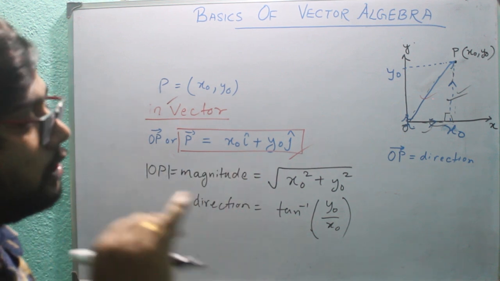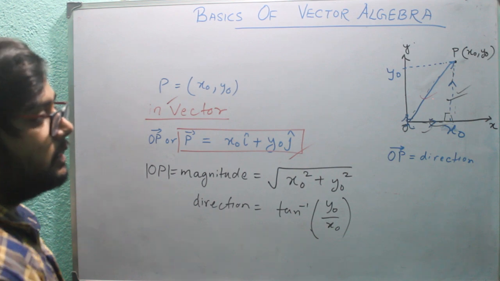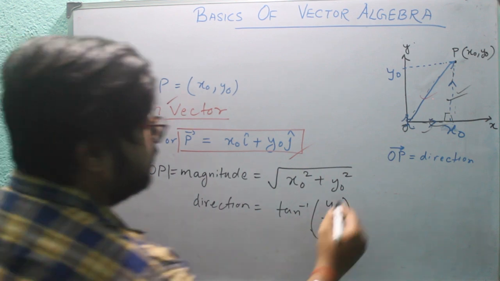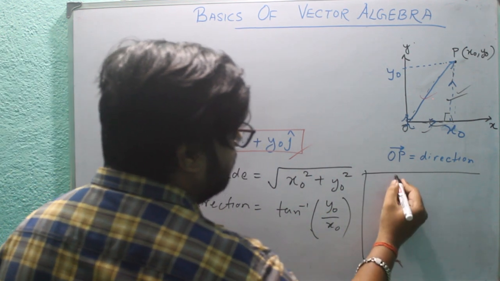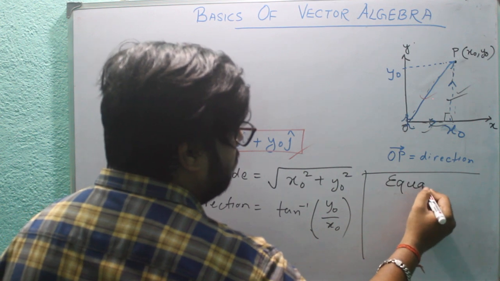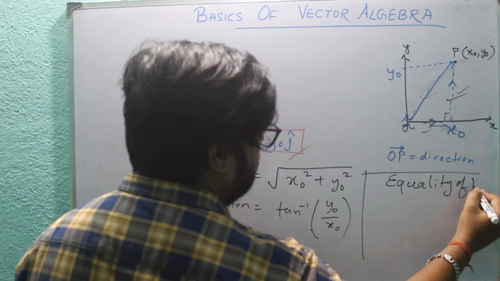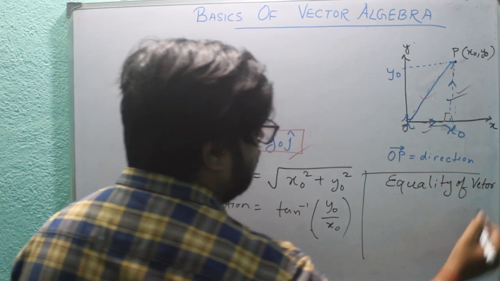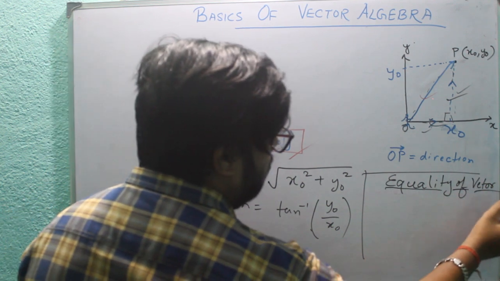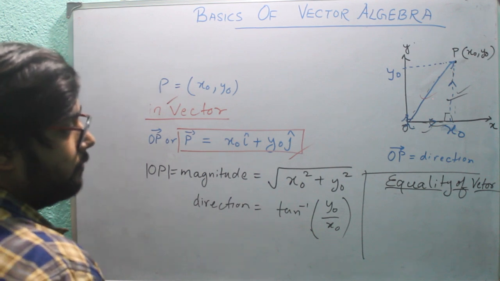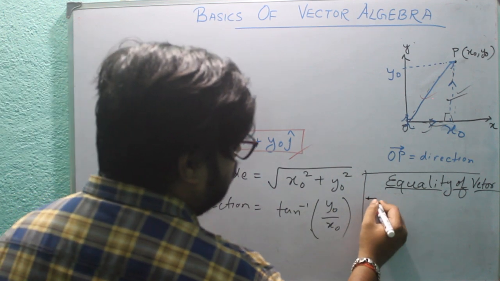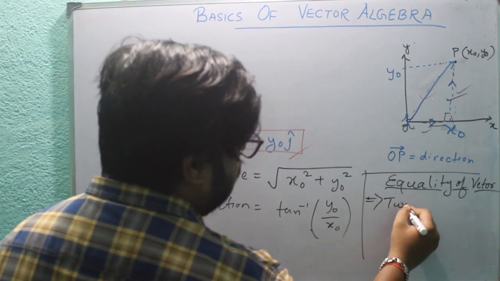Now there is one property of vectors, which is called equality of vectors. What are the conditions for vectors to be equal?